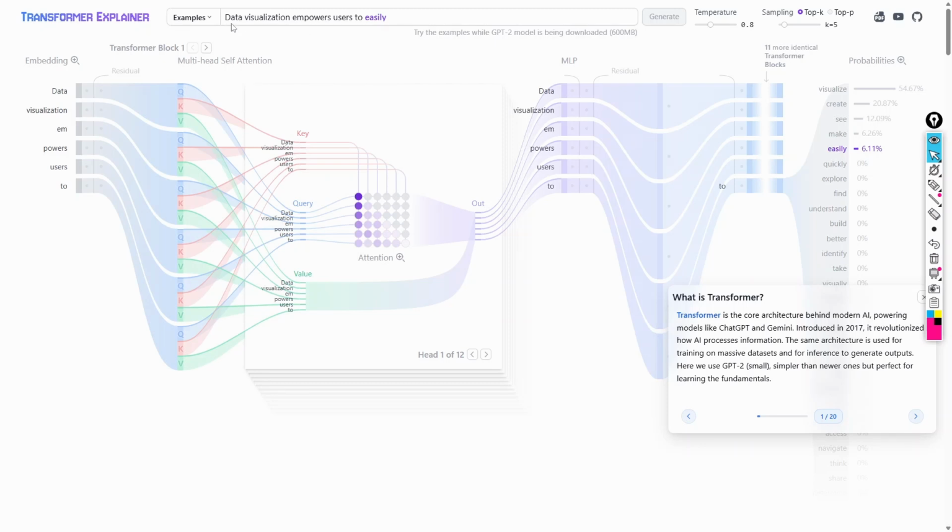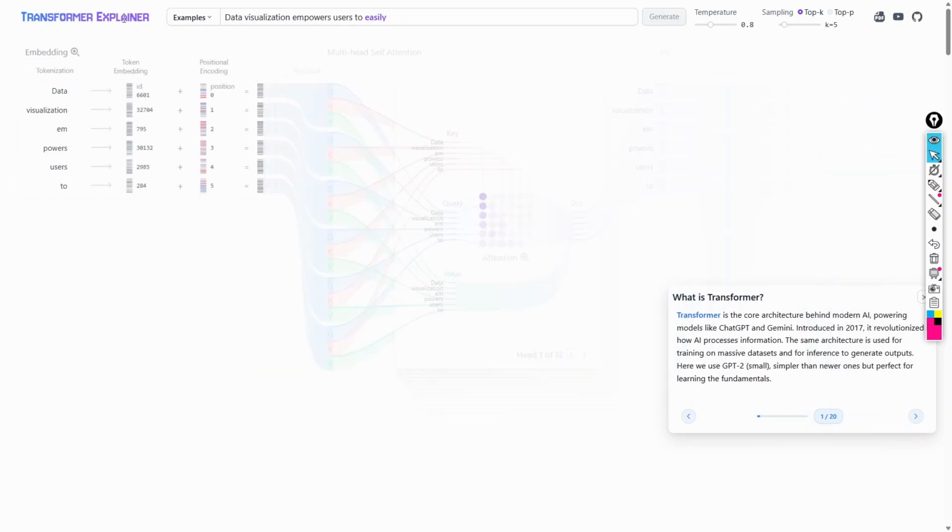This transformer basically predicts the next word, so you can prompt it with "data visualization empowers users to", and it outputs the next word. Now, if you look at where tokenization is, I told you that it will be the first layer of any LLM. So your tokenization happens over here. Your input prompt has been divided into subwords. The word "empowers" is divided into two tokens, "empower" and "s", and then "users" and "to".